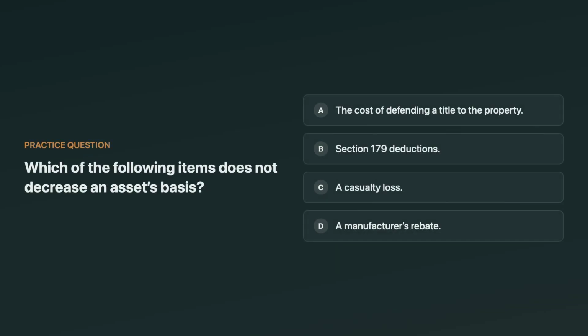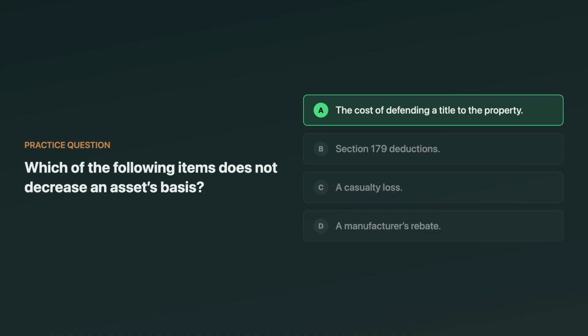Which of the following items does not decrease an asset's basis? Choices include the cost of defending title to the property, Section 179 deductions, a casualty loss, and a manufacturer's rebate. You're looking for the one that does not reduce basis over time. Think about what gets capitalized versus what's treated like a reduction in cost. Think about it.